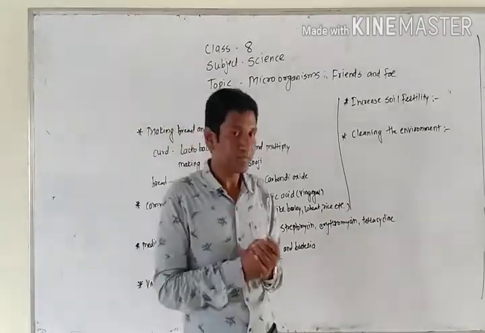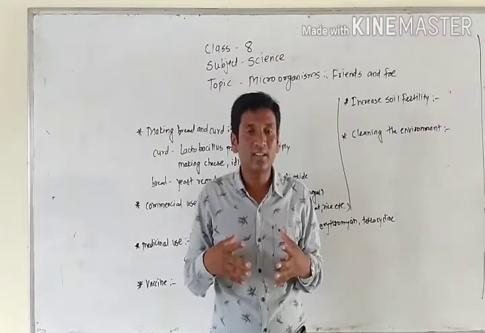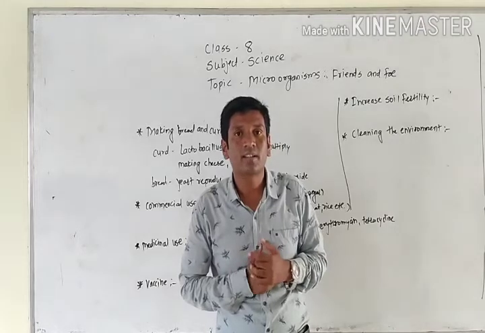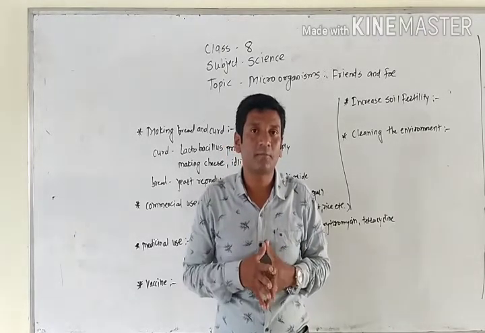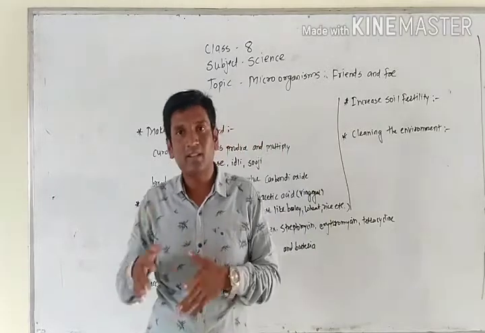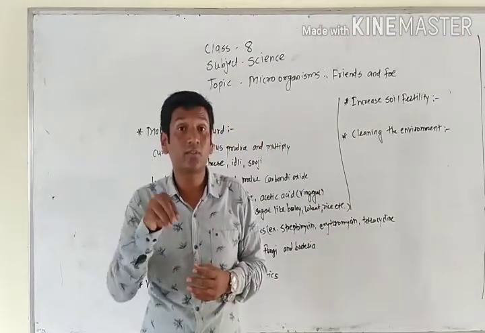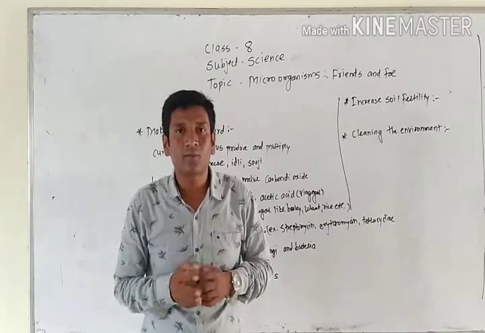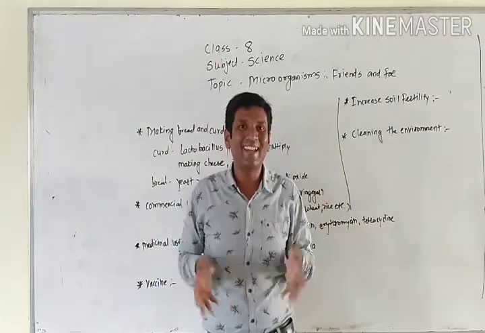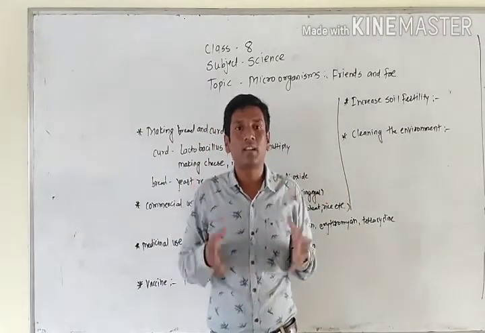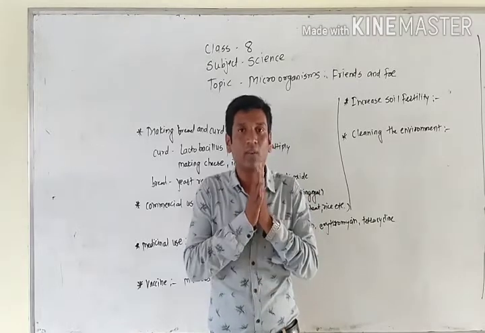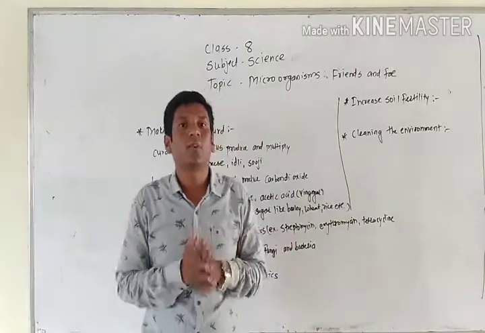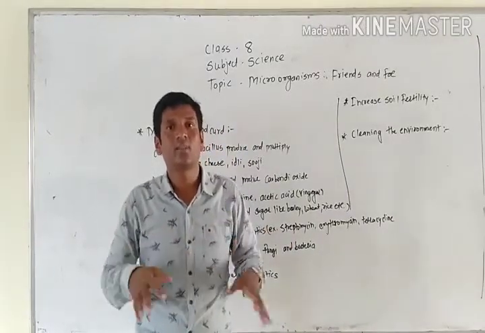Suppose you have seen a skeleton. Skeleton means only bone. Where are the muscles and the flesh of that person's or animal's body? If they remained the same, a foul smell or germs would be produced on that. If germs are produced, they bring us different types of diseases. So the microbes eat the dead and decaying bodies or the leaves of plants and all these things that are harmful for us, they decompose them and mix them in the soil. And also they clean our environment.